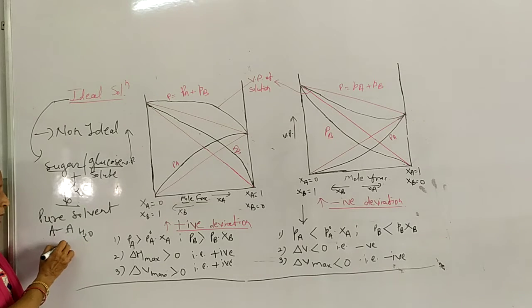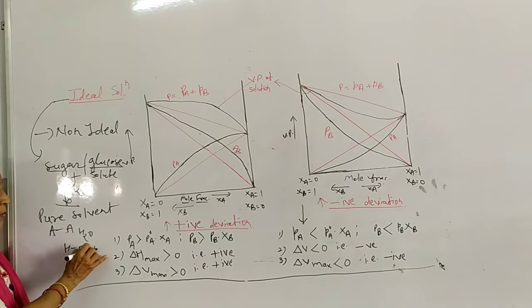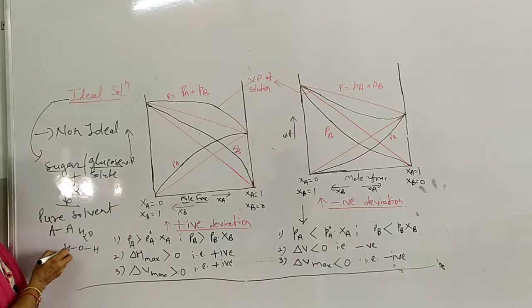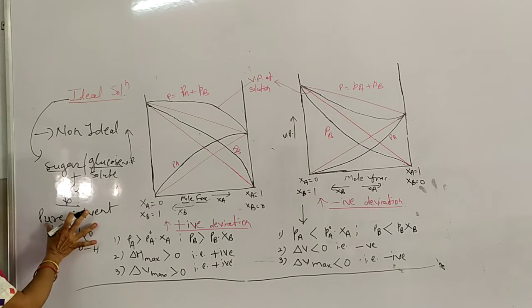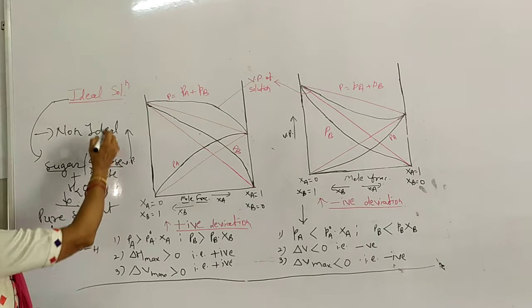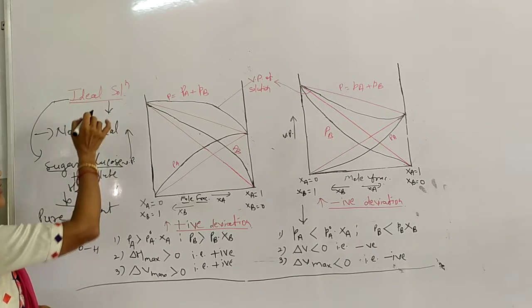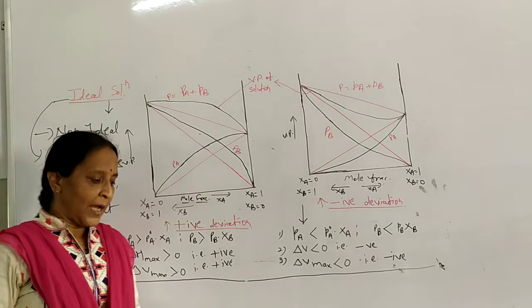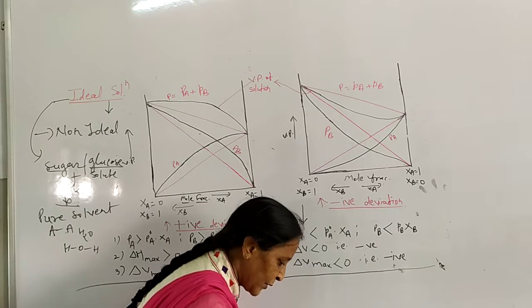So in H2O, the intermolecular attraction force between hydrogen and oxygen is more, right? Due to this intermolecular attraction, it forms a clear solution. Binding is more. But none of the solutions can be said to be a 100% ideal solution.